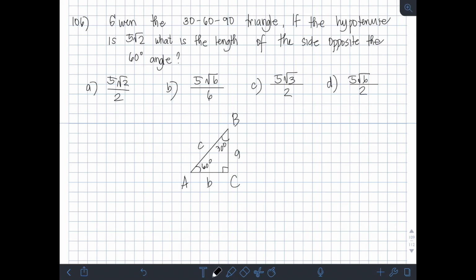So, meron kasi tayong theorem dito. Yung side opposite the 30 degree, which is in this figure is B, should be 1/2 the hypotenuse, which is C. Okay?